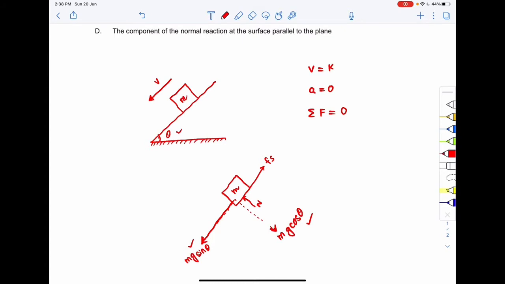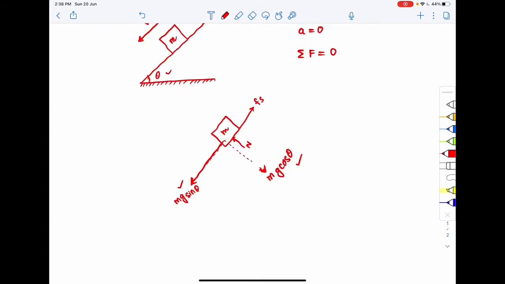So for the cube m I can write that the summation of net forces along the incline should be equal to 0, and the summation of net forces perpendicular to the incline should also be equal to 0. Let's just take the first: the summation of net forces along the incline.